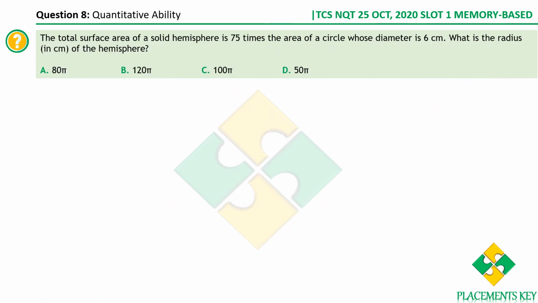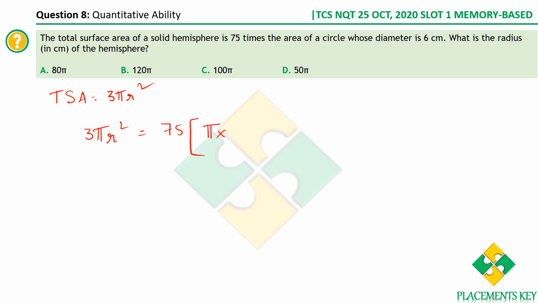The total surface area of a solid hemisphere is 75 times the area of a circle whose diameter is 6 centimeters. What is the radius of the hemisphere? We know that the total surface area of a hemisphere is 3 pi r square. It's given that the total surface area, 3 pi r square, is equal to 75 times the area of a circle whose diameter is 6.